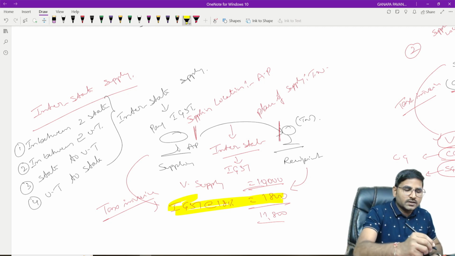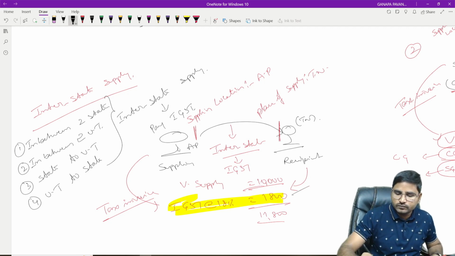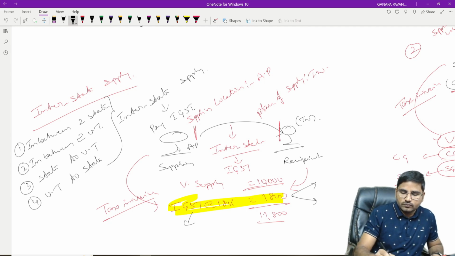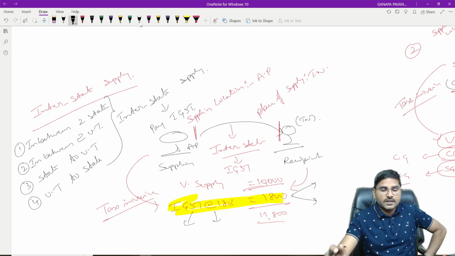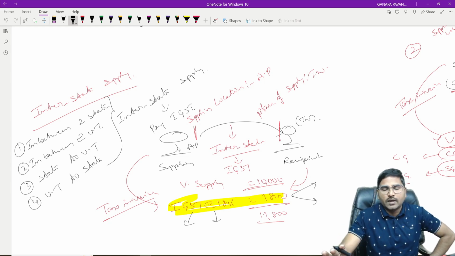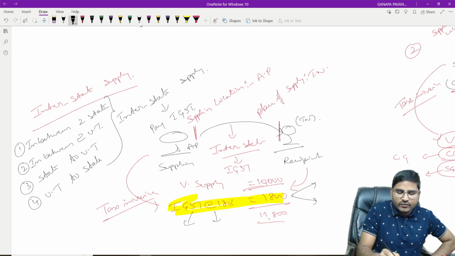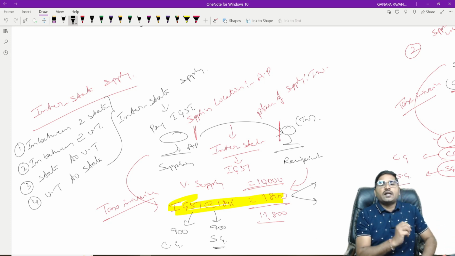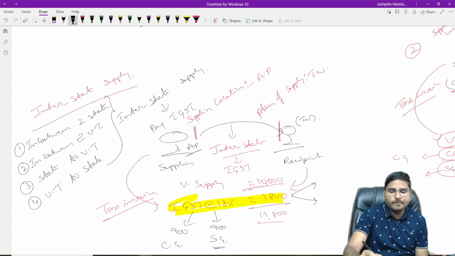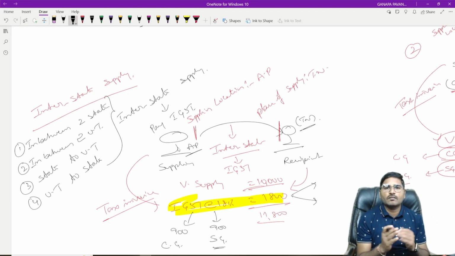Who has to enjoy this 1,800 rupees? It is a supply taking place in between AP and Tamil Nadu, and we can say half of the revenue goes to the central, that is 900 rupees goes to the central. Now the balance, the other half, will go to the state government. Then which state government has to get the revenue? Whether Andhra Pradesh or Tamil Nadu? What is your answer?